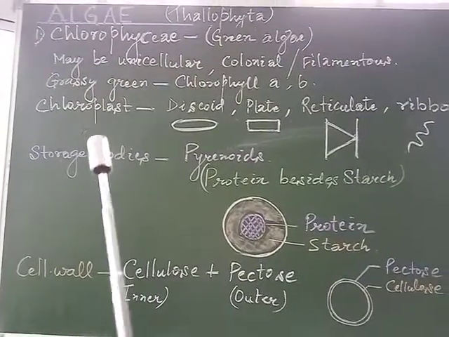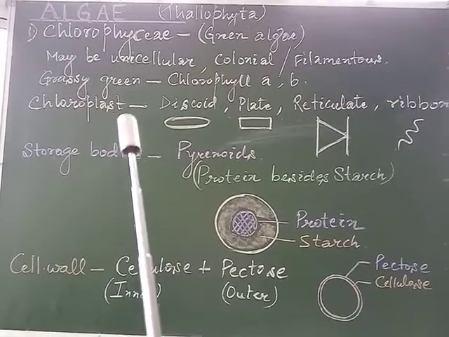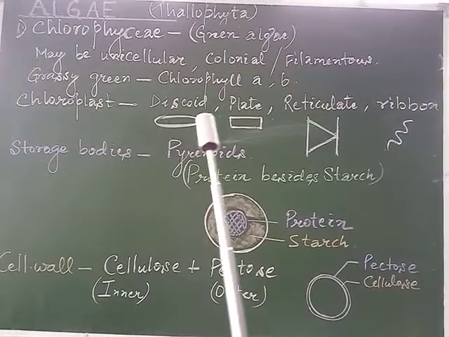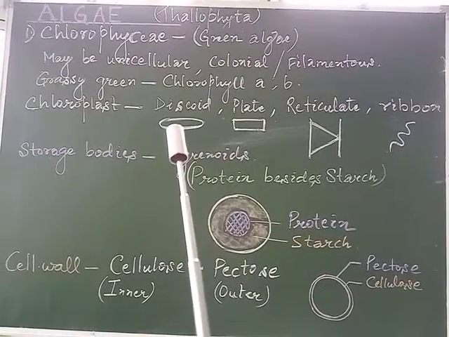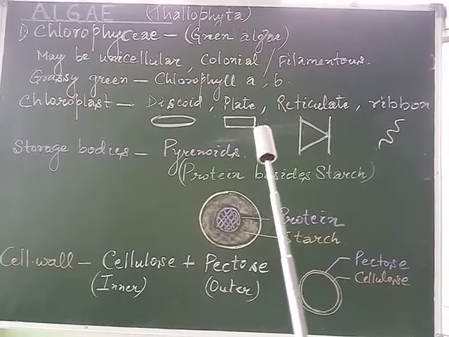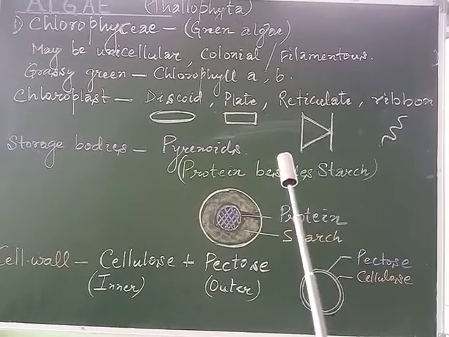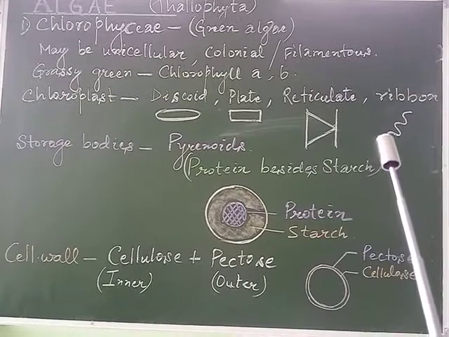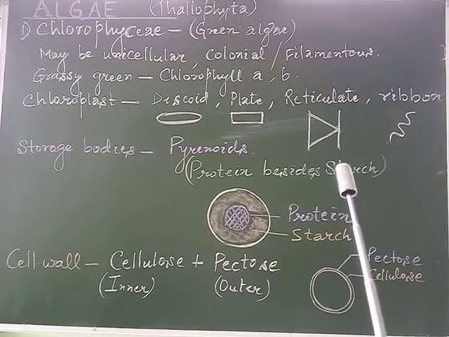The chloroplast present within them may also be of different shapes: discoid, meaning disc-like, or plate-like, or reticulate, or ribbon-shaped, or cup-shaped, or other different shapes.